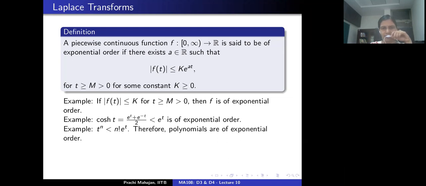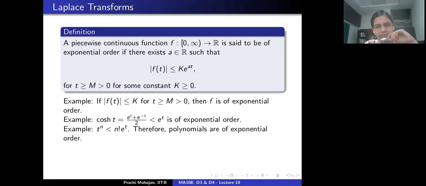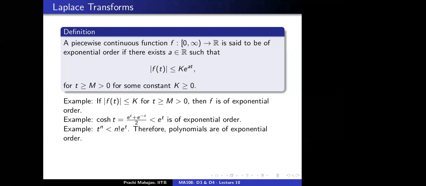Let's take one more example. Let's consider t to the power n, where n is some fixed natural number. This satisfies the inequality t^n is at most n! times e^t. So what is it saying? That t^n for each fixed n is of exponential order. In fact, this allows us to conclude that all polynomials are of exponential order. Correct? Yes, ma'am. Okay.